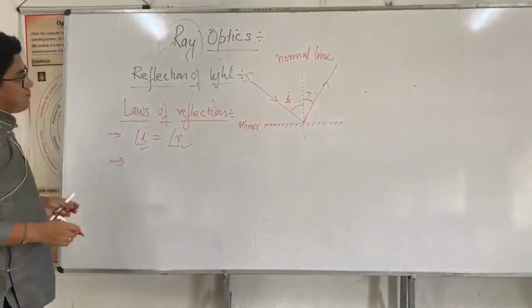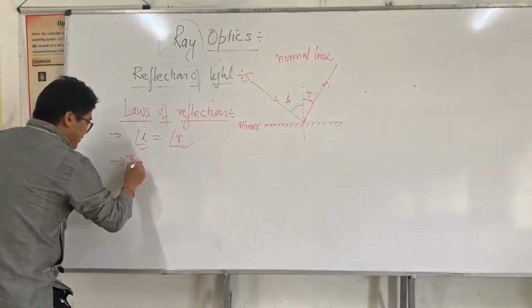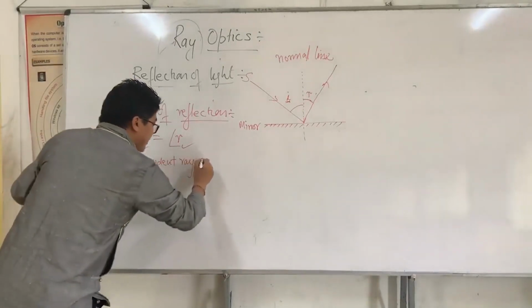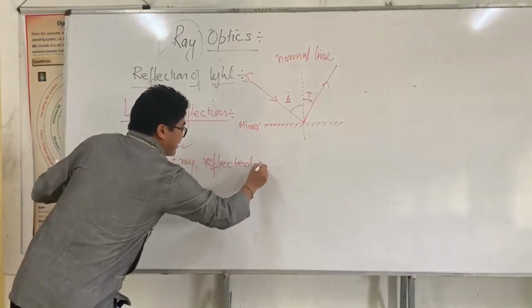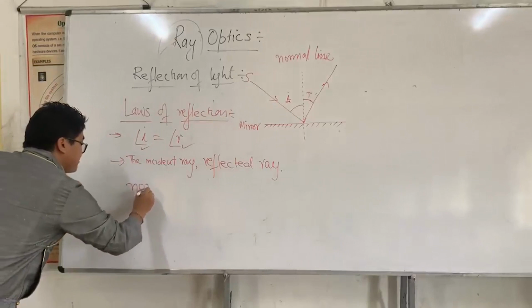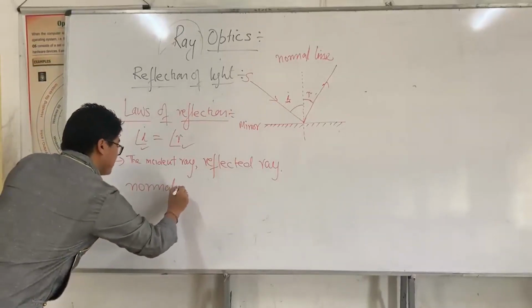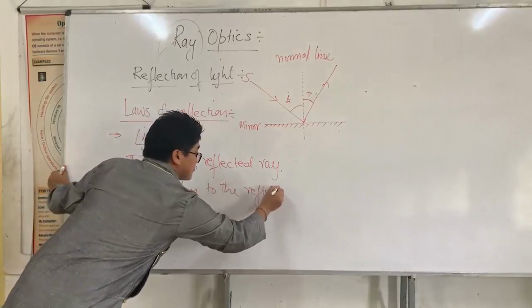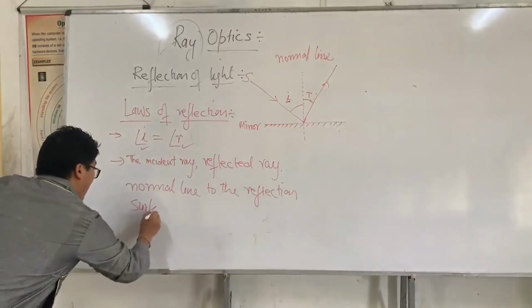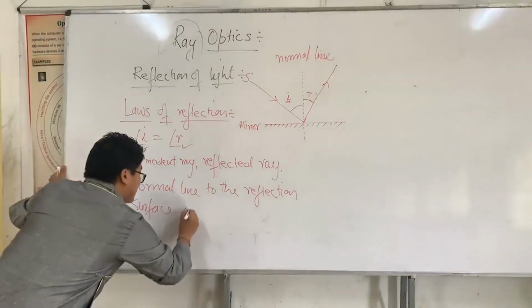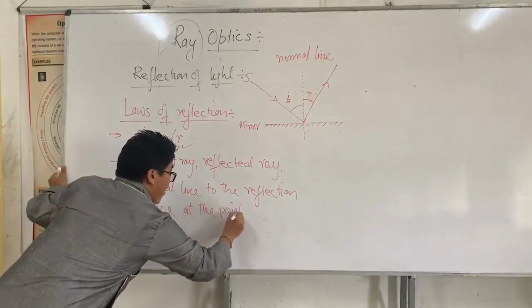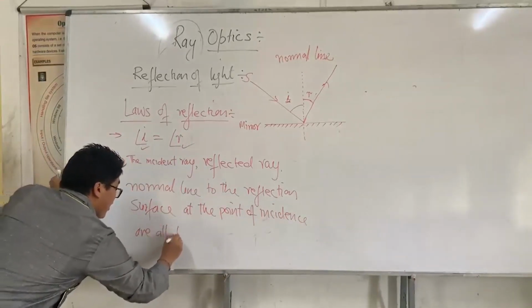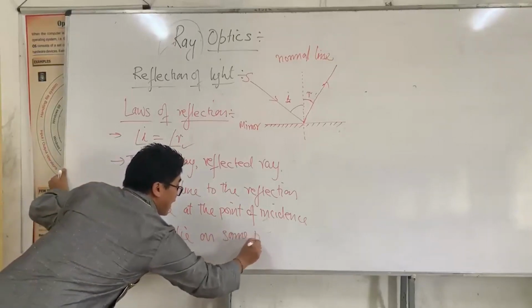Now the second law says that the incident ray, the reflected ray, and the normal line to the reflecting surface at the point of incidence, this is a very important term, all lie on the same plane.